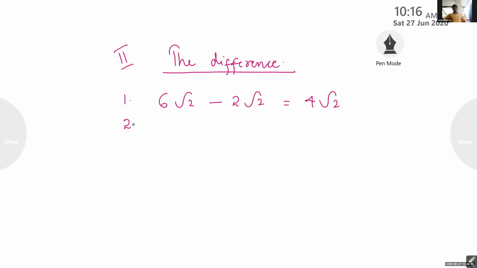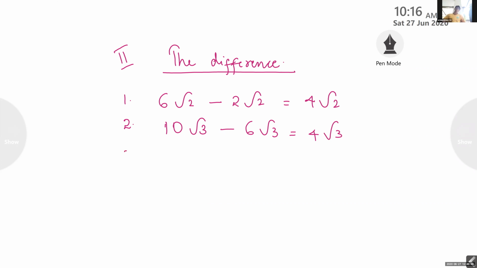Okay. So, next question is, are you writing? Yes, ma'am. Next question is 10 root 3 minus 6 root 3. Answer is 4 root 3.